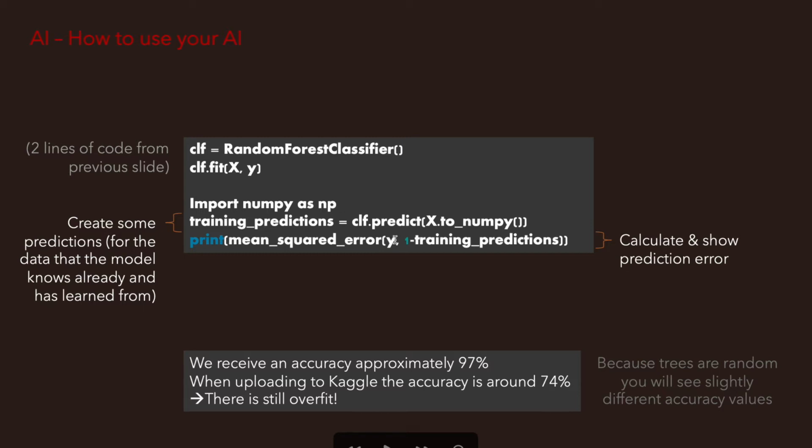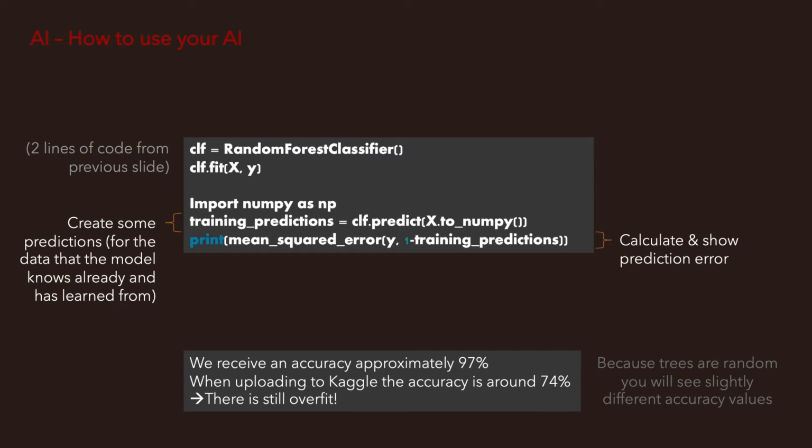And then what we're seeing is, wow, this is amazing. We're able to predict 97% of all the deaths and survivals in the data that the model has already seen. 97%, this is amazing, right? This is the blockbuster number that people would be running around the whole place and shaking up the whole company. Is 97% accuracy in my AI.